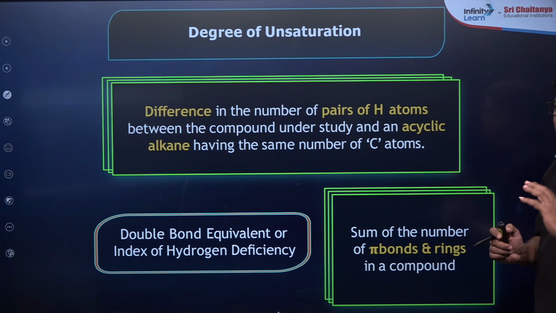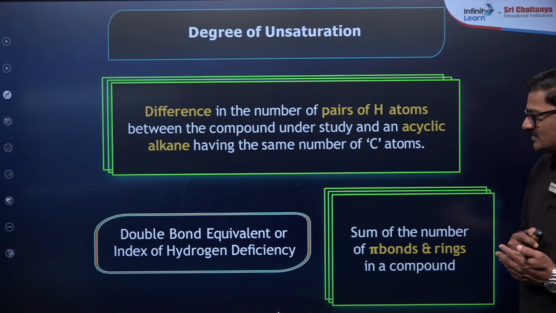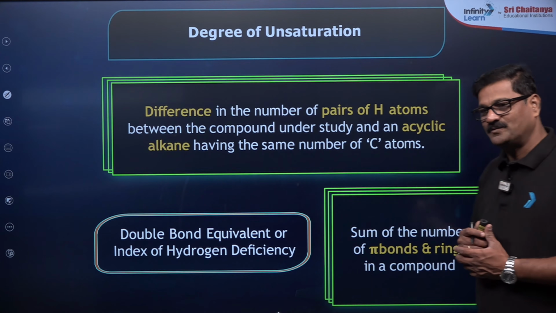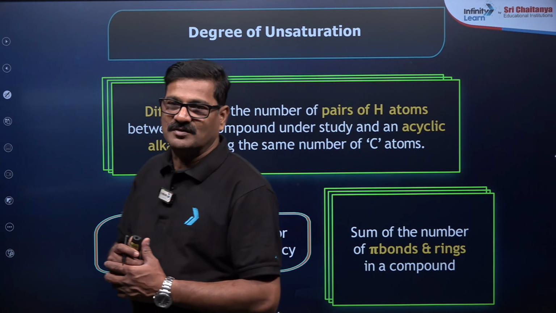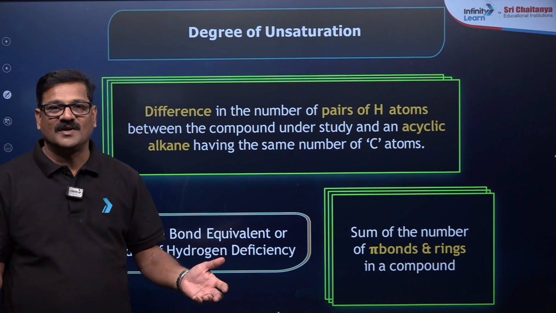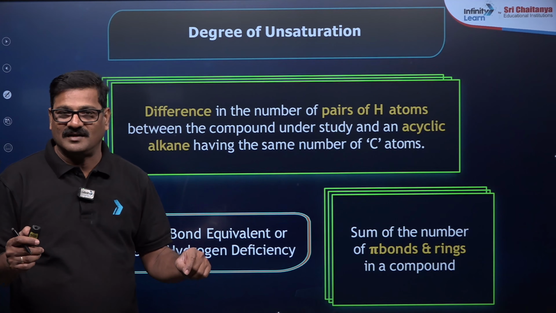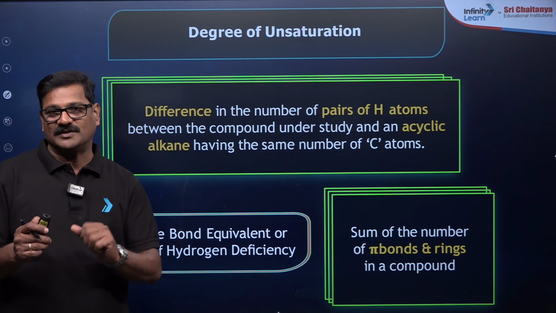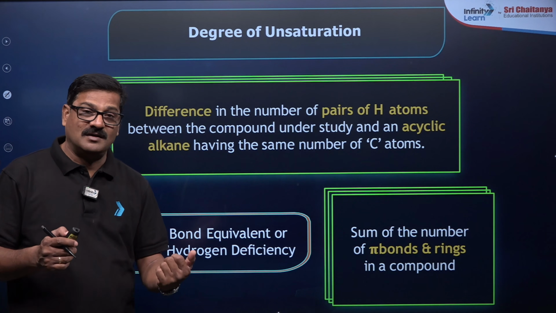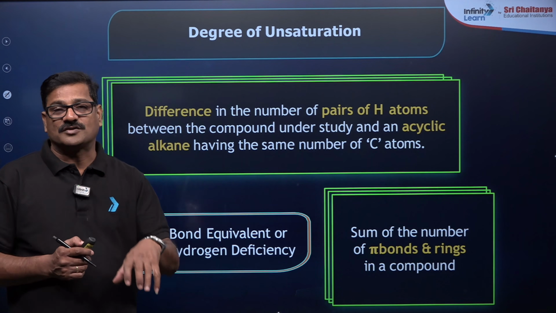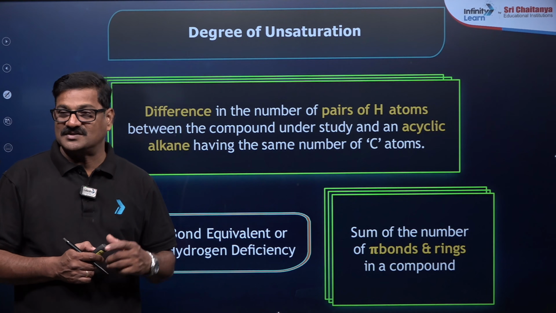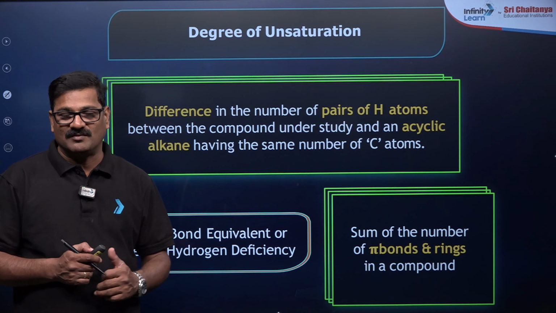This is otherwise called DBE, double bond equivalent, or index of hydrogen deficiency. Degree of unsaturation is not in NCERT, but you have to use it because it gives you the molecular formula. Based on the molecular formula, which structures can you make? That is based on degree of unsaturation, DU, and double bond equivalent.